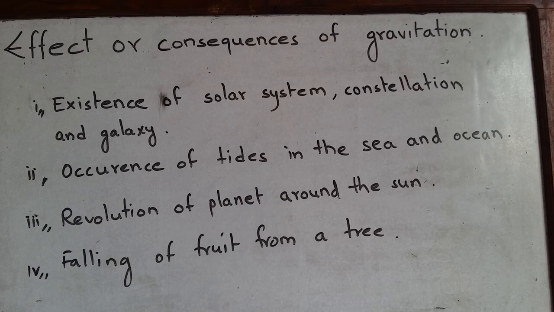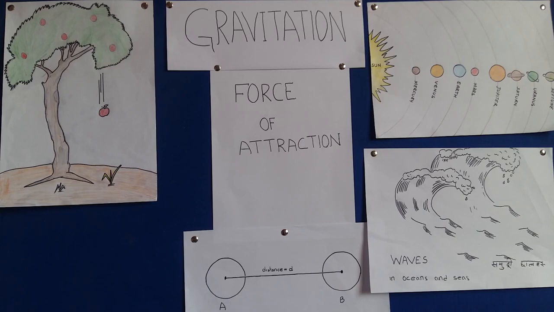The falling of fruit from a tree is due to gravitation of the earth. So these are the effects and consequences of gravitation. As I said, the falling of fruits from a tree is due to gravitation, and the existence of the solar system is due to gravitation.